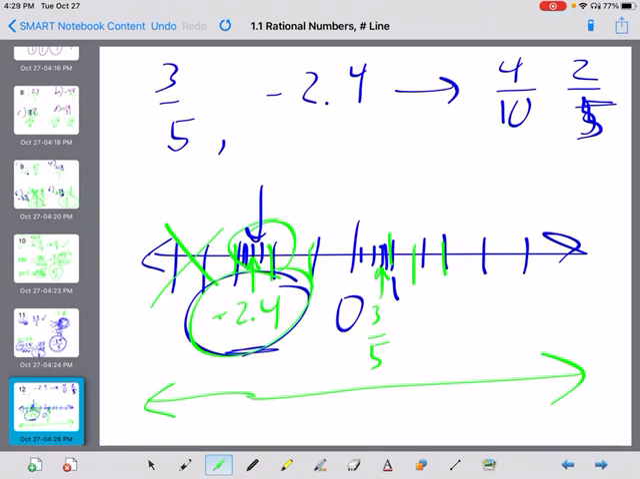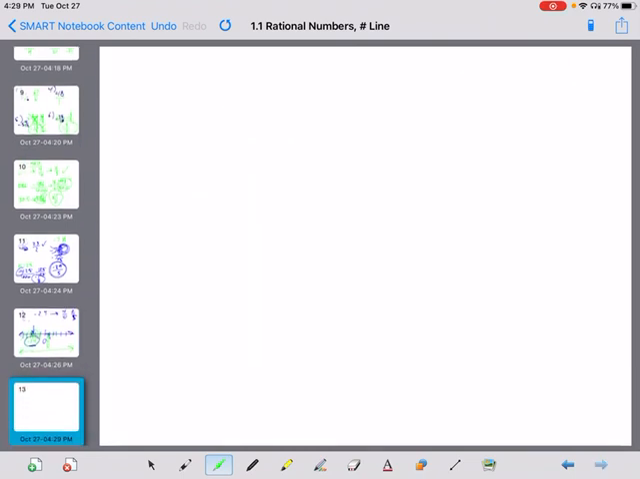All right, and guided practice. Locate the rational numbers negative 1.5 and 15 over 4 on a number line. I'm not going to go through all of these. You can do a couple of them and then look in the back of your book to check over what they look like.